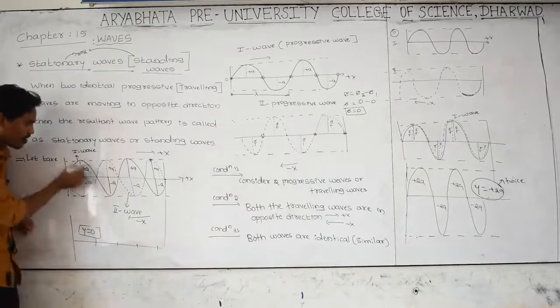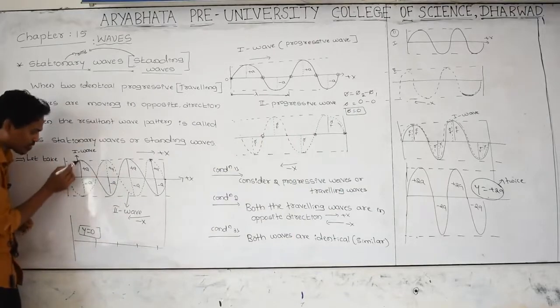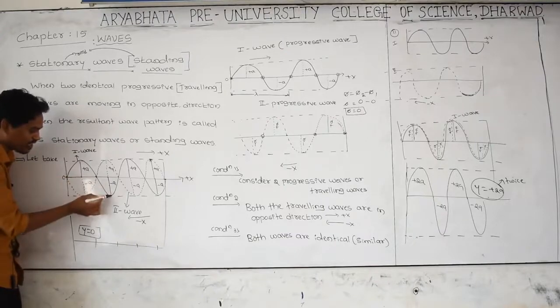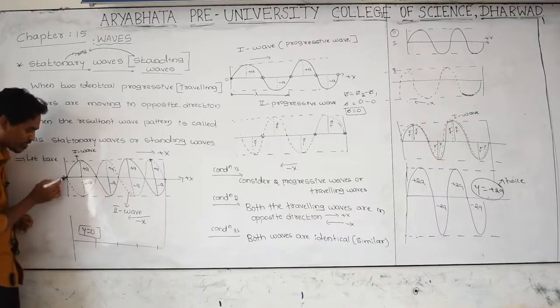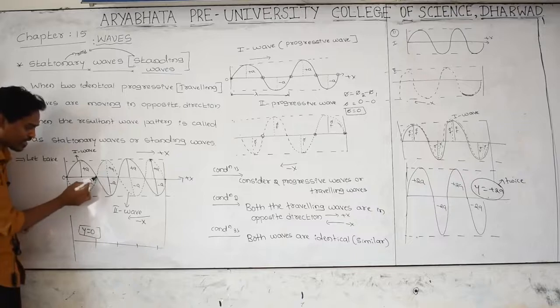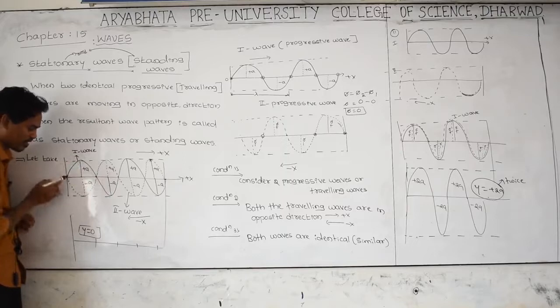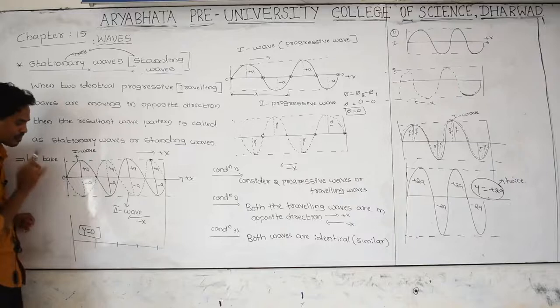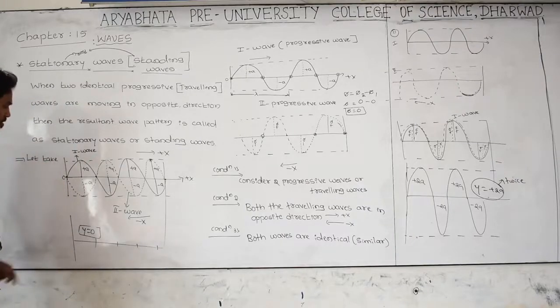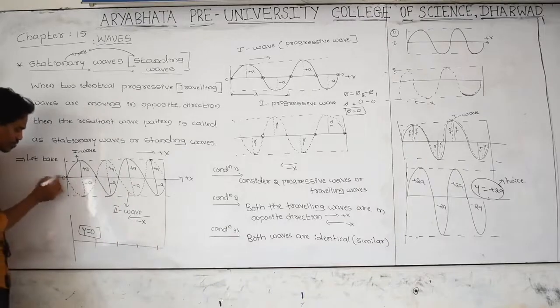For the first wave the angle is 0, pi by 2 means 90, here 180, here 270, here 360. For the second wave 0, 90, 180, 270, 360. For the first wave the phase angle is 0 degrees, and for the second wave also 0 degrees. Then this wave, sorry, and here 180, not 0 degrees, this is 180.